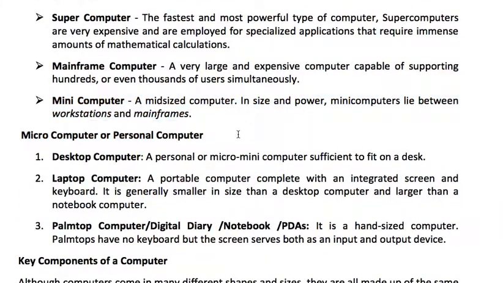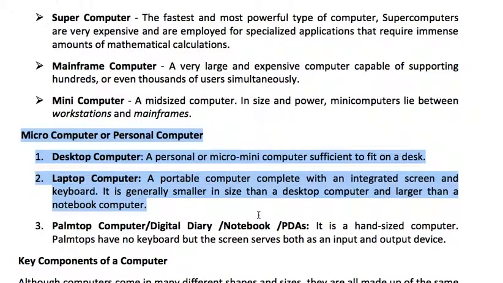And then we are coming to the microcomputer or personal computer. Most of us are working on a PC or microcomputer. One is the desktop computer, which we are using. The PC unit is separate, the screen is separate, and a personal or micro computer is sufficient to fit on a desk, which we are using in our homes or offices.